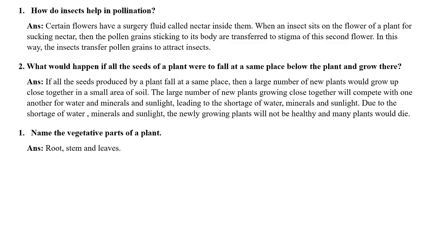Next question, name the vegetative parts of a plant. What do you mean by vegetative? Vegetative means which is related to the body's structure but not involved in reproduction. So in case of a plant, the flower is the reproductive part because all the reproductive structures are situated in the flower. So what are the other structures? The root, the stem, the leaf. These are the other structures, or it can be said vegetative structures. Okay, I hope this is clear to you.